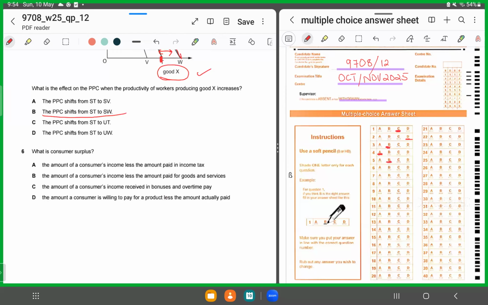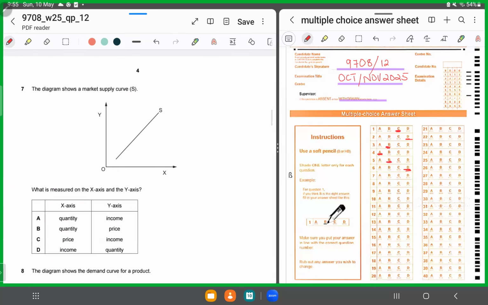A says the amount of a consumer's income less the amount paid in income tax. B says the amount of a consumer's income less the amount paid for goods and services. C says the amount of a consumer's income received in bonuses in overtime pay. Again, all are incorrect. D says the amount a consumer is willing to pay less the amount actually paid. That's exactly what the definition satisfies: the difference between what the consumer is willing to pay and the market price. So we'll chop A, B, and C, and D is the correct answer. So for 6, we'll shade in D.